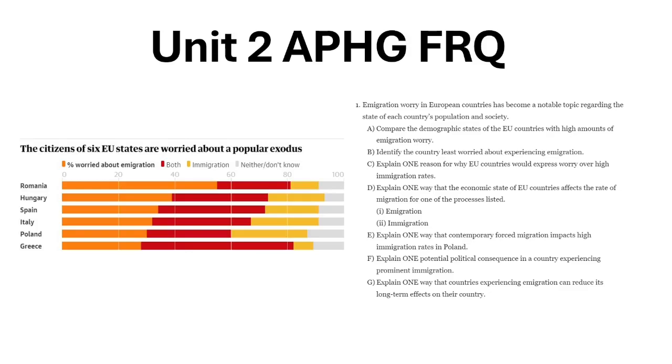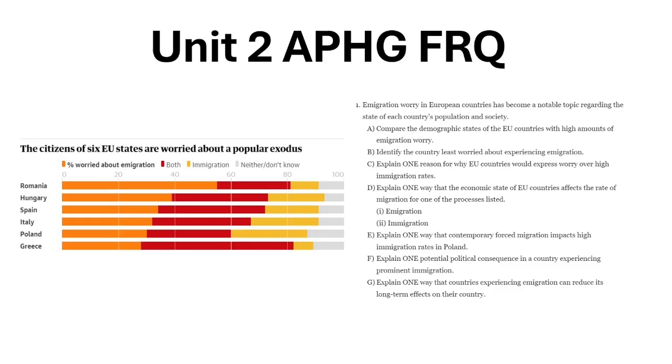We're going to be doing another Unit 2 AP Human Geography FRQ. This one is on migration. We're looking at our stimulus here: 6 EU states that are worried about a popular exodus. Exodus being emigration. They're worried about people leaving their country.